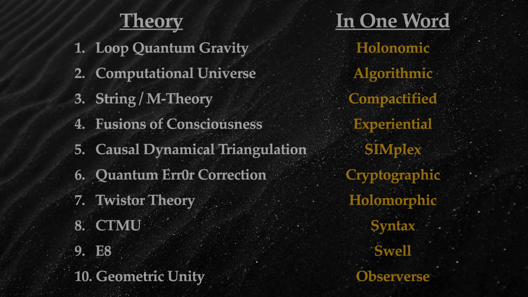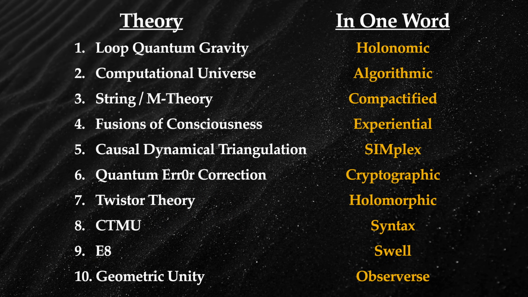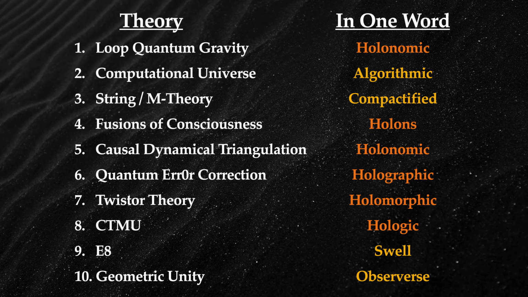Second, I hope you enjoyed my attempt to distill each TOE into a single word. It was a fun exercise aided by ChatGPT and powerthesaurus.org, and I was surprised that for most TOEs, the prefix holo, H-O-L-O, kept popping up. For 6 of the 10, a term with holo could reasonably be used.